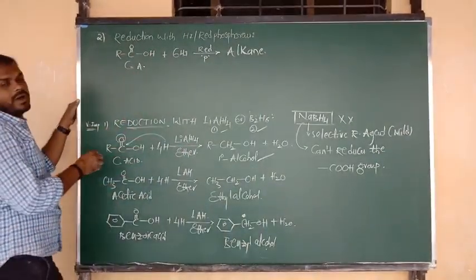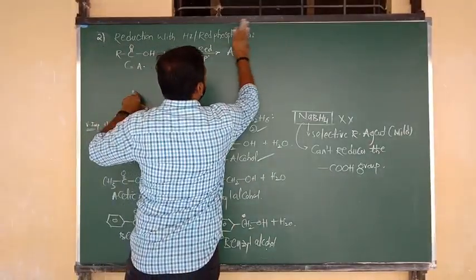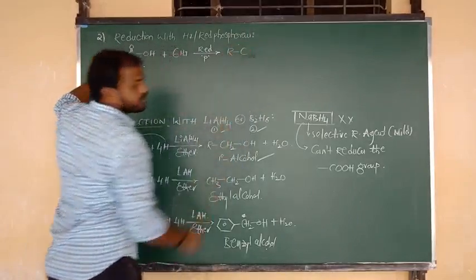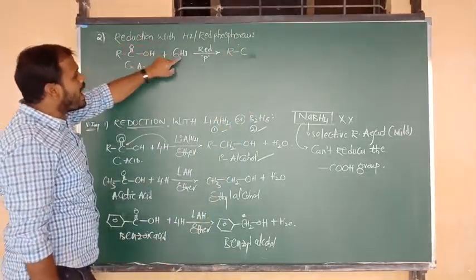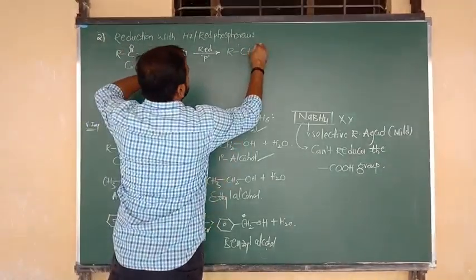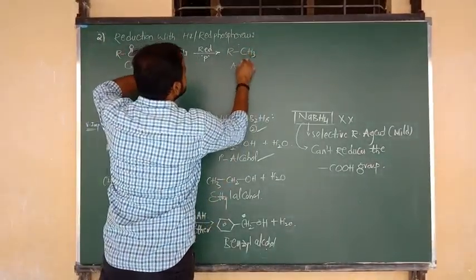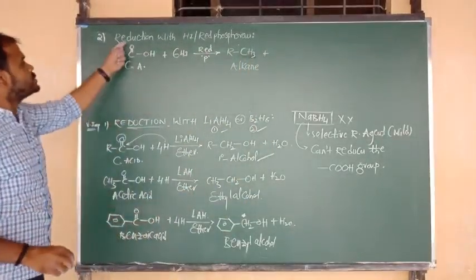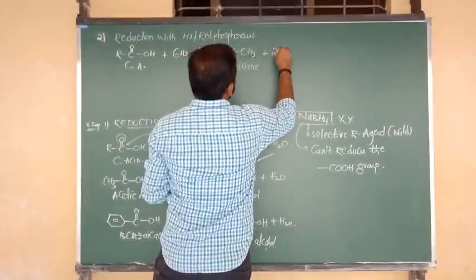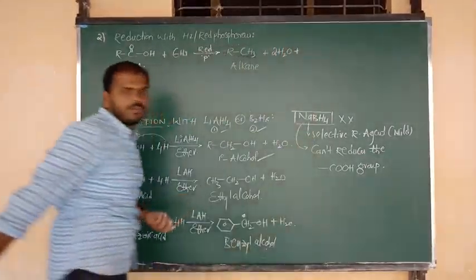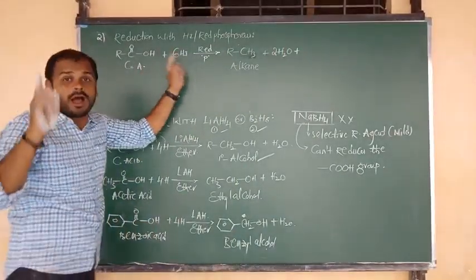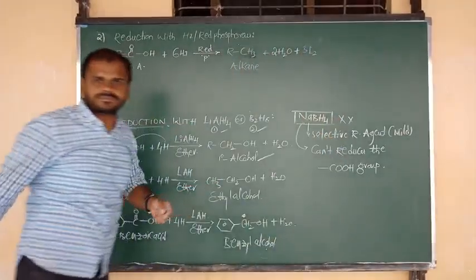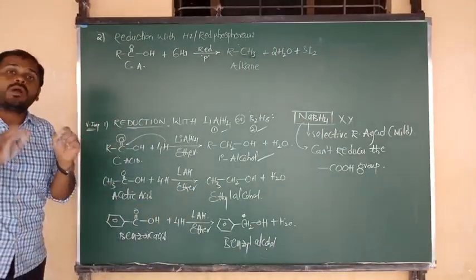Let me consider the formula of the product. R bonded to C, and to that carbon I am going to provide 3 hydrogen atoms. So R bonded to CH3 means it is the formula of what? Alkane. Here 2 oxygen atoms are there, and I am going to eliminate them in the form of water molecule. And here 6 iodine atoms are there, and they are eliminated in the form of 3 moles of iodine. Now everything will be balanced. If you want, you can check now.